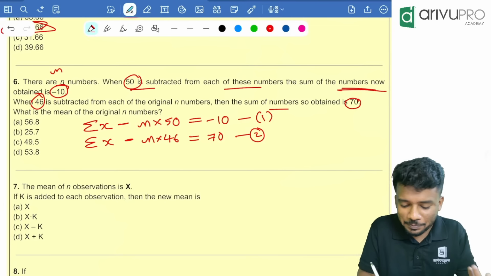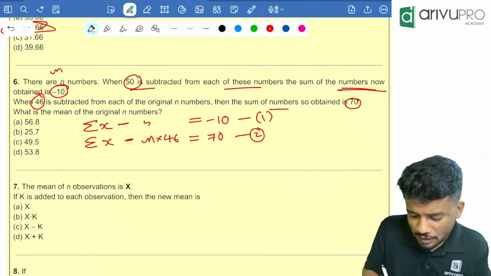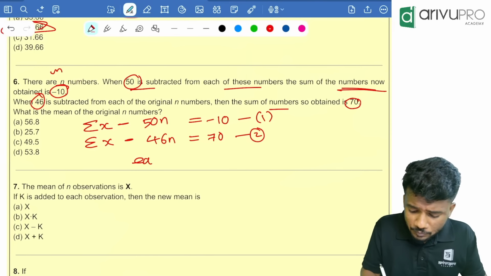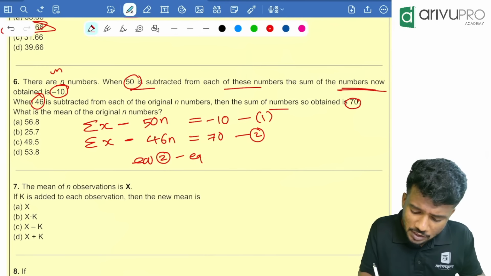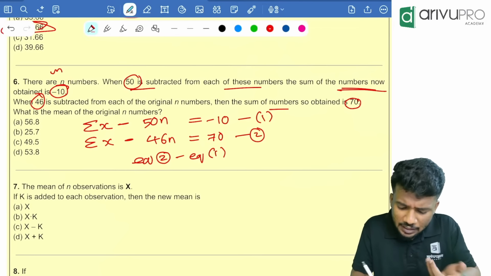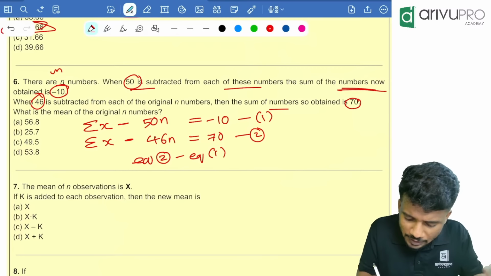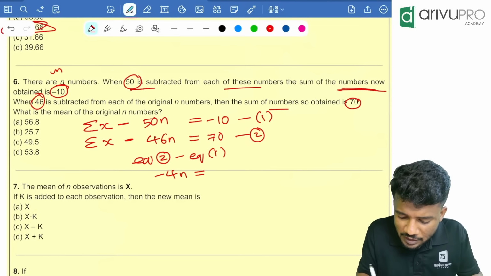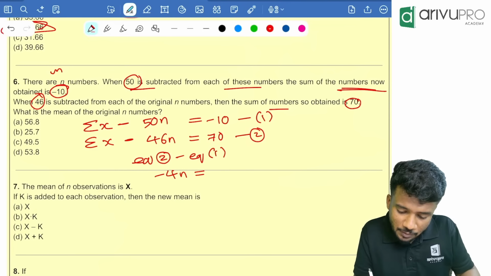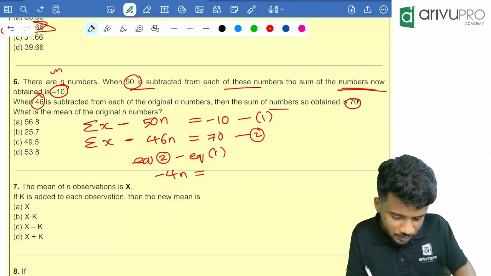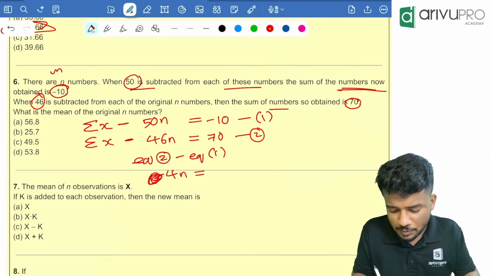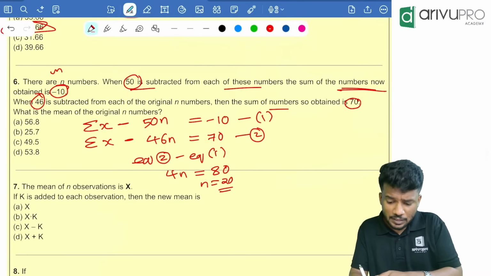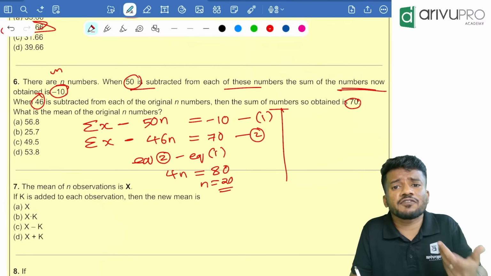Very easy to find. I'll just rearrange it. That is 50n, and this is 46n. Now equation 2 minus equation 1. From that I can get the value of n, then I will find sigma x. Equation 2 minus equation 1: minus will become plus, that means minus 4n is equal to 70 minus of minus 10. That means 4n is equal to 80. N is equal to 20.